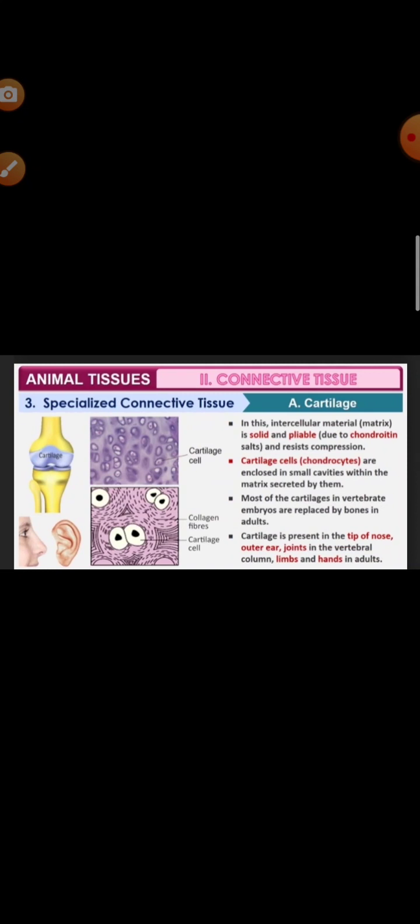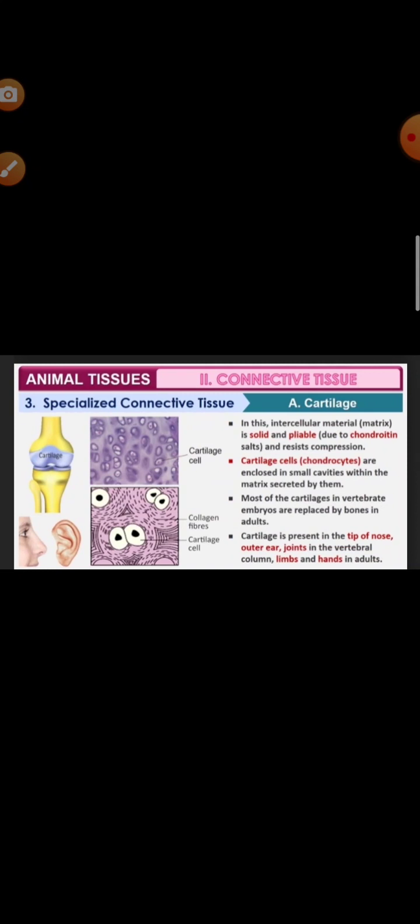Now, cartilage. What is cartilage? Cartilage is a very solid, semi-rigid and flexible connective tissue. It has two regions, perichondrium and matrix. Perichondrium is the very tough sheath covering the outer surface of the cartilage and is composed of white fibrous tissue.